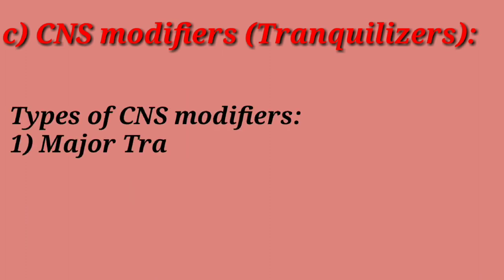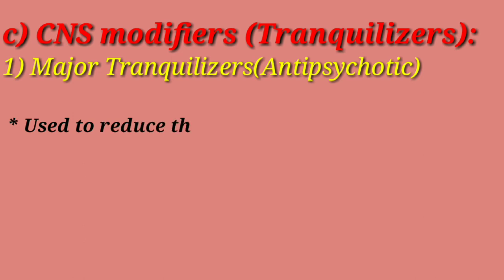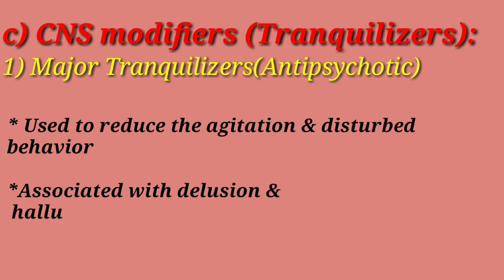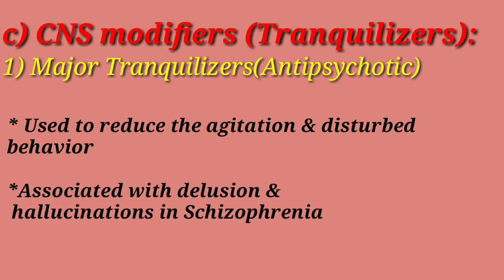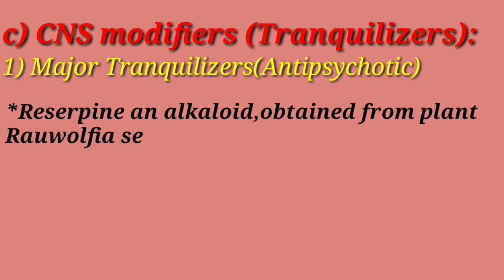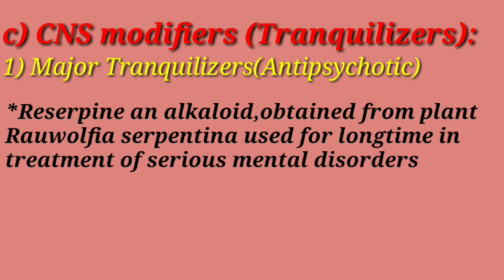Students, CNS modifiers, that is tranquilizers, are further divided into two types. That is major tranquilizers, which are also called antipsychotics, and second is minor tranquilizers. Major tranquilizers are used to reduce the agitation and disturbed behavior which are associated with delusion and hallucination in schizophrenia. Reserpine is an alkaloid obtained from the plant Rauwolfia serpentina, which has been used for a long time in the treatment of serious mental disorders.